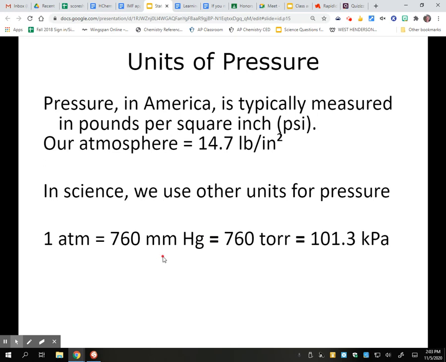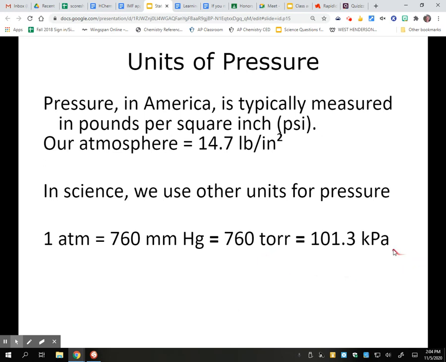Well, since Torricelli discovered or created the first barometer, they gave him his own unit of pressure, which is equal to a millimeter of mercury, since that's what he measured it in. So we have another unit of pressure.